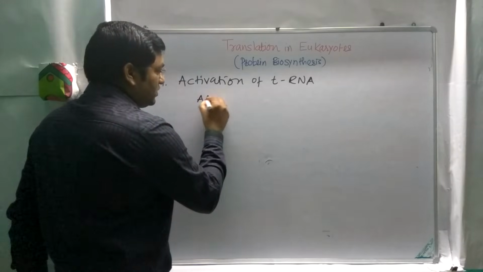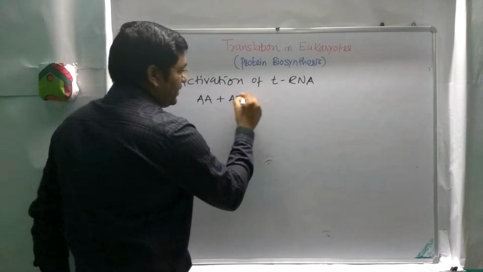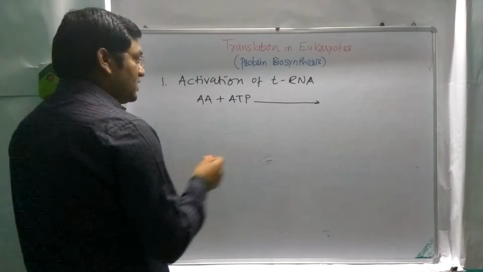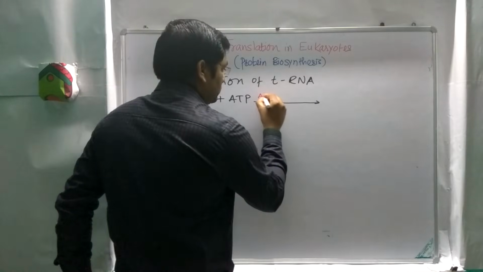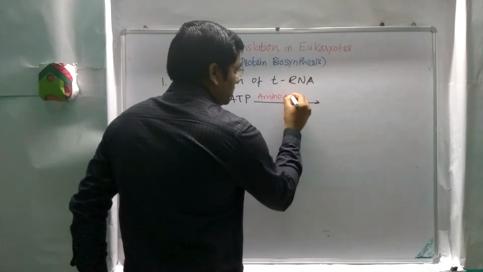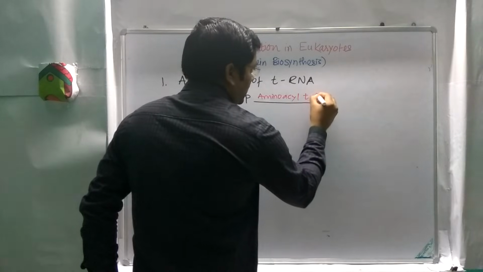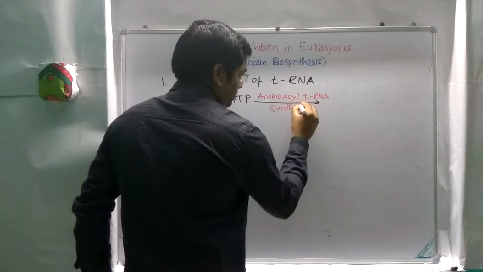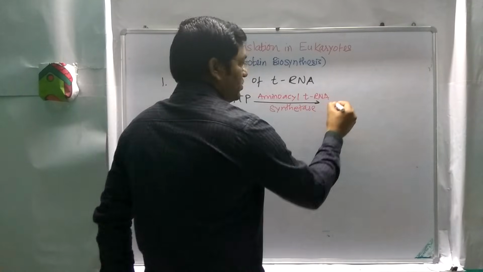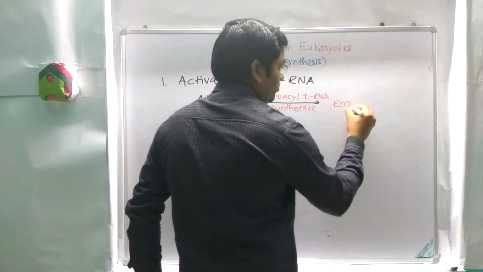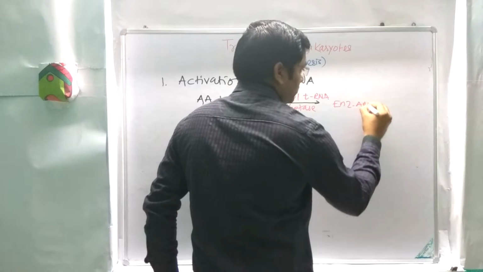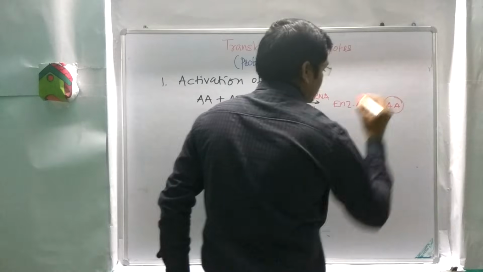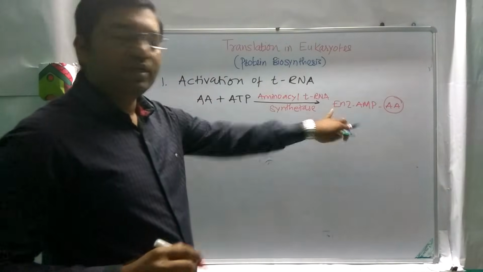This amino acid, with the help of ATP in the presence of the enzyme amino acyl tRNA synthetase, forms the enzyme AMP and amino acid complex. This is the activated amino acid.